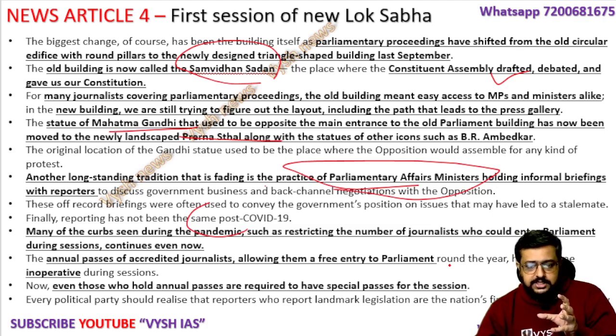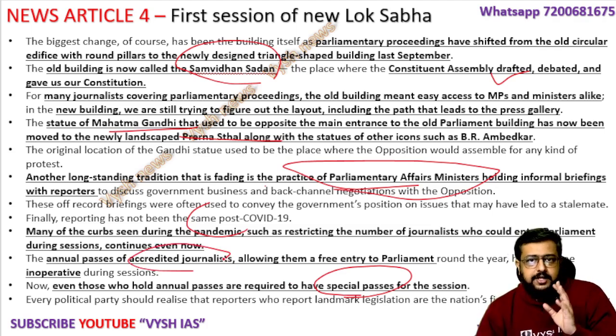are still working on all those things, and that is why anybody cannot get special passes. There will be a limited number of passes, like a quota, like annually this many passes only can be given out, only this many journalists or a very famous journalist will be allowed. So like that, many changes have happened in the new parliament.